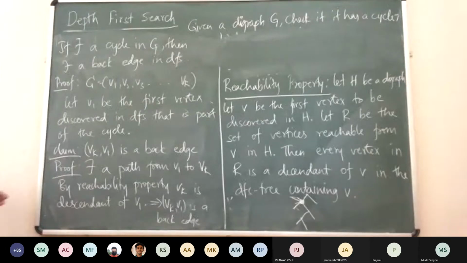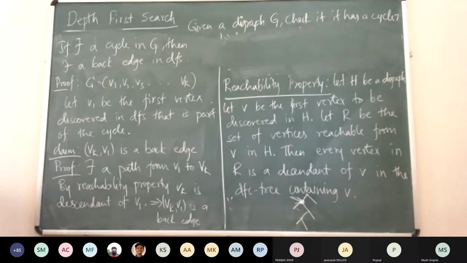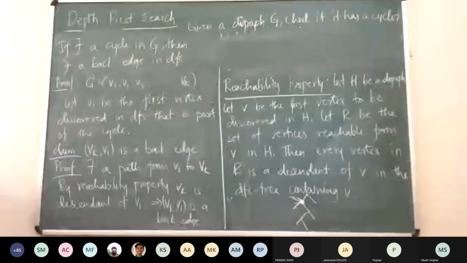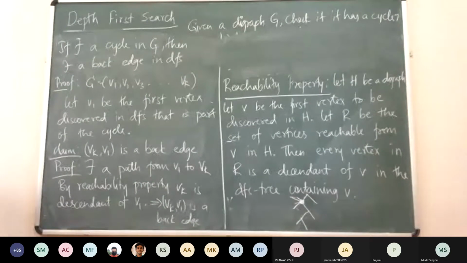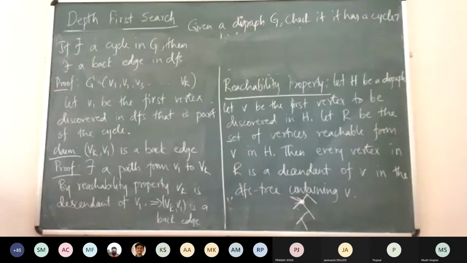So given a directed graph, we are now able to check whether there exists a cycle or not, right? Now, just to go further, what will be the time complexity of this algorithm? The time complexity is equal to running DFS and partitioning the edges, right? How much time does it take? O of n plus m. How do you partition the edges?